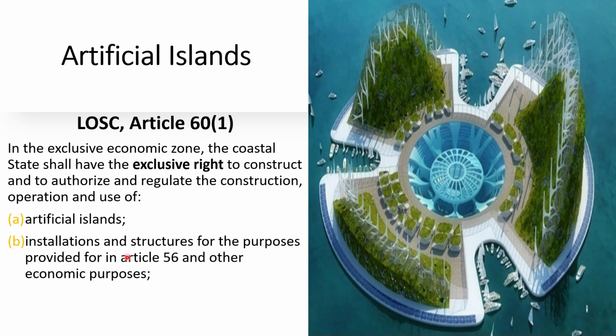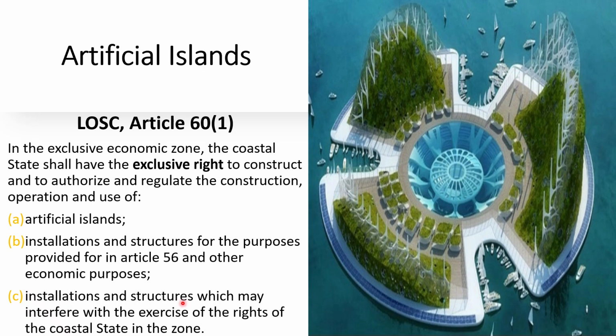So that's why you'll see a lot of countries have their own offshore units in their exclusive economic zone. And number C is installations and structures which may interfere with the exercise of the rights of the coastal state in that zone. So these are the three things a coastal state can do in their exclusive economic zone. It is their exclusive right. So as per Article 60, clause 1, we can say that a coastal state can create its own artificial island in its exclusive economic zone. That's why a lot of countries have created their own artificial islands. I can give examples like China and Dubai. They have created their own artificial islands, and these are being used for economic purposes, right?